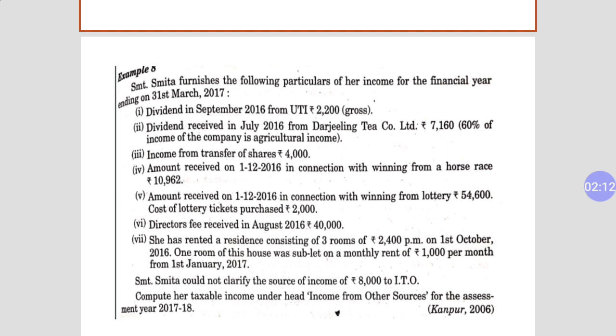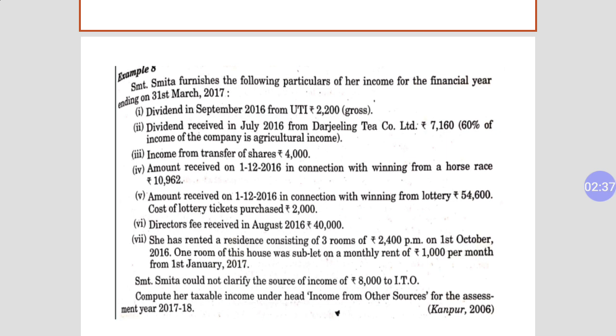Now come to the third point. Income from transfer of shares, rupees 4000. This point is related to the transfer of shares. It means she sold shares to some other person and she got a capital gain of rupees 4000. So this particular point is part of income from capital gain. It will not come under this head, so we will not take it.